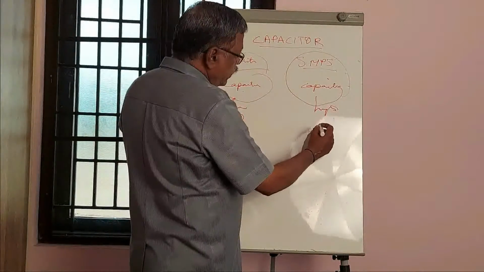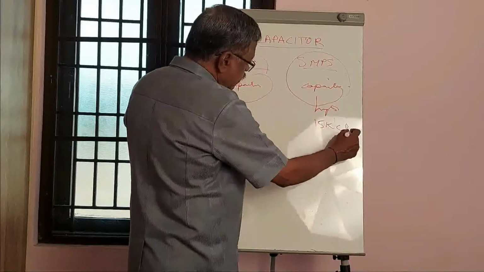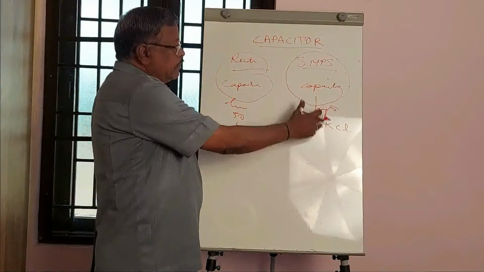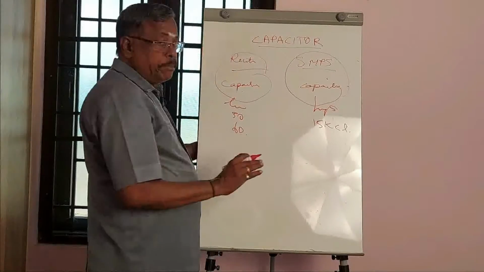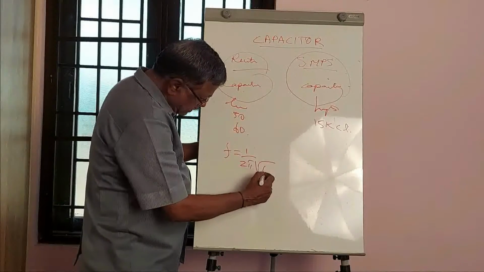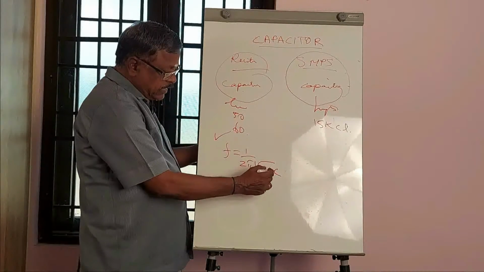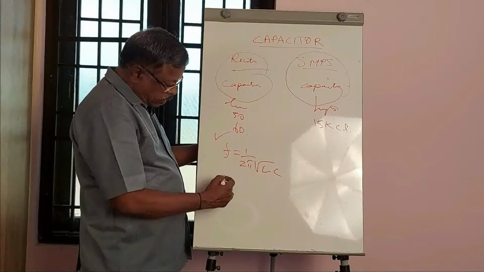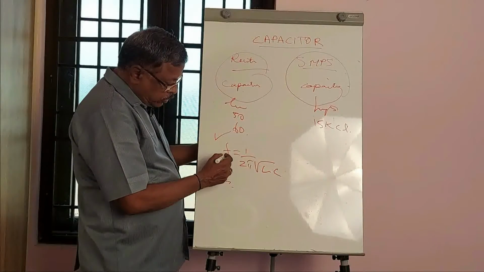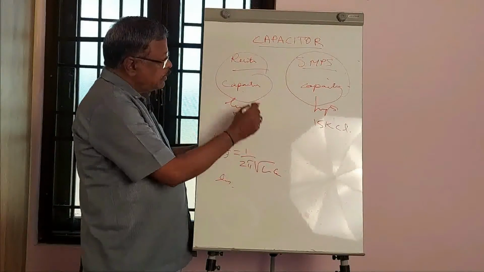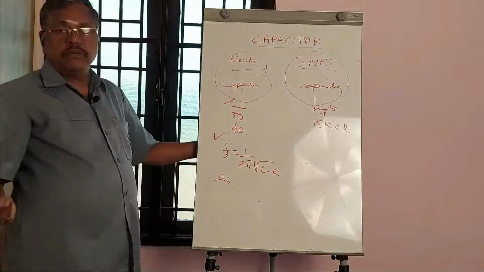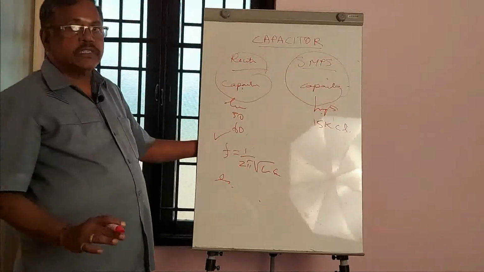Whereas this is going to operate in the order of 15 kcs, 15,000 cycles per second. When the frequency goes up, the capacitance value comes down, simply because of a formula like F equal to 1 by square root of LC. If F is high, C has to be minimum. If F is low, then C has to be maximum. Therefore, here the capacitance is maximum and here the capacitance is little. You have to understand it like that.